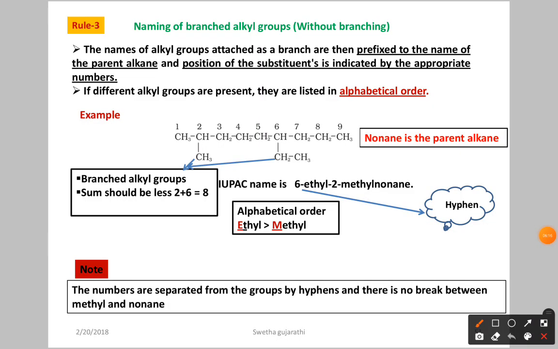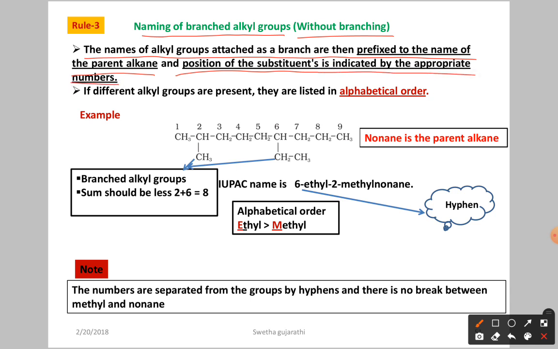Here, parent chain selection is already over and numbering is also done. Now we have to give the nomenclature. Naming of branched alkyl groups, without branching, I will discuss later. The names of the alkyl groups attached as branches are prefixed to the name of the parent alkane, and the position of the substituent is indicated by the appropriate number.